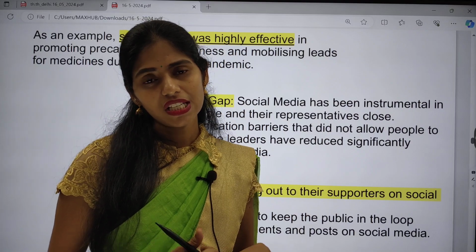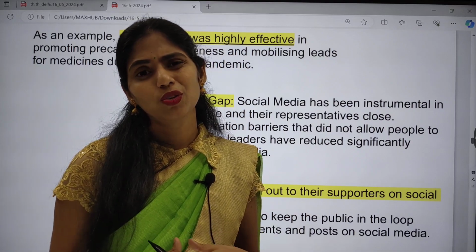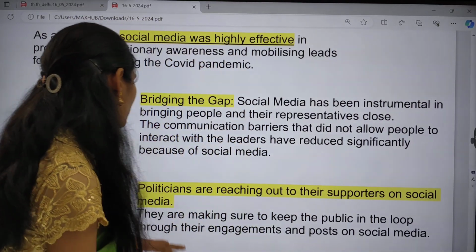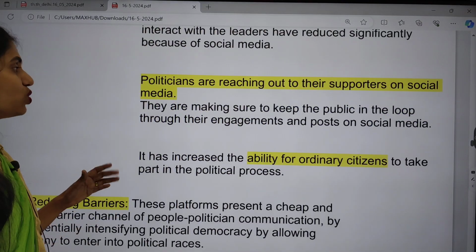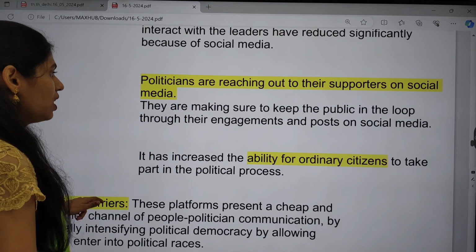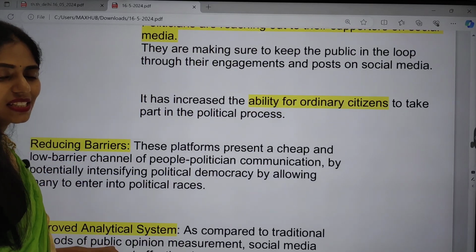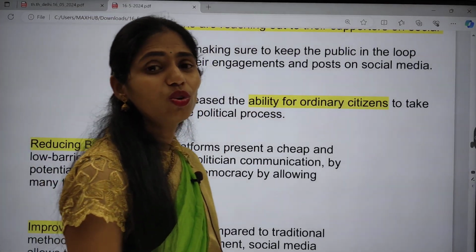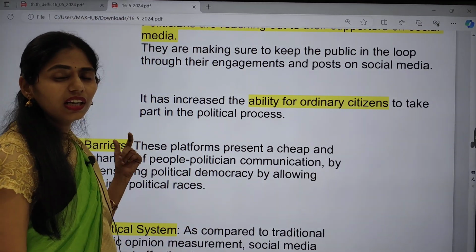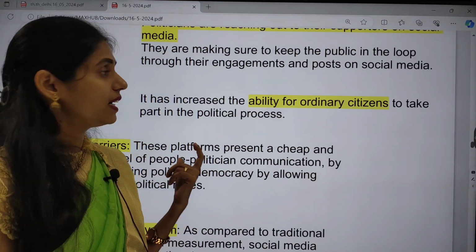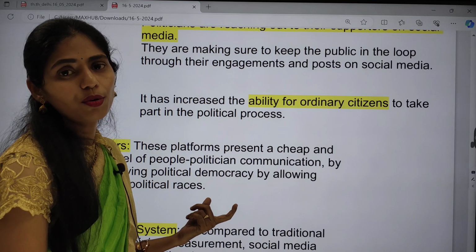Because of this, yes, there is a bridging of the gap between people and political leaders. And next one is politicians reaching out to their supporters on social media platforms. And next, there is also an increasing ability of ordinary citizens who are casting their vote. Here they are involved in the political process as well as democracy.